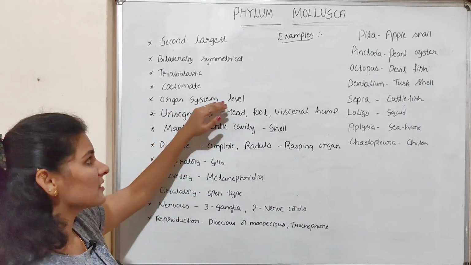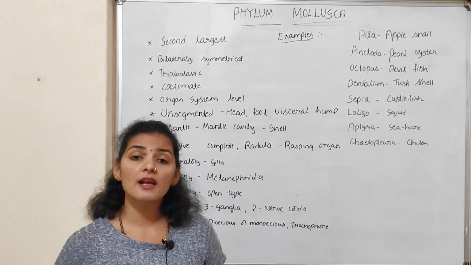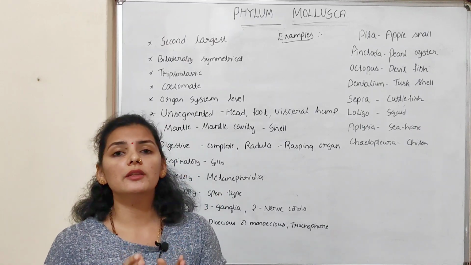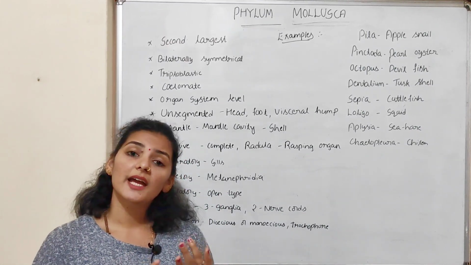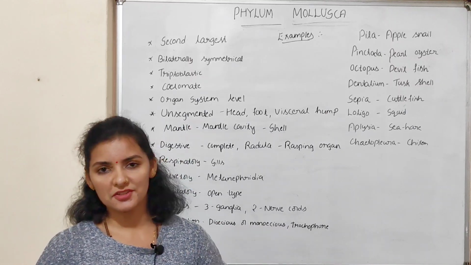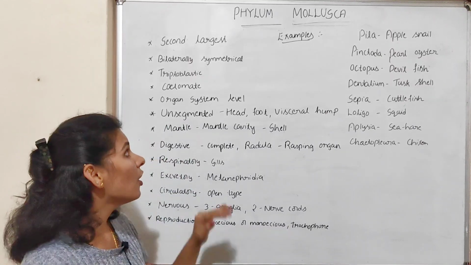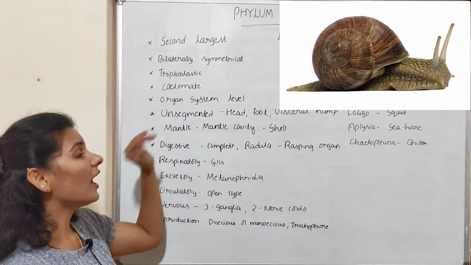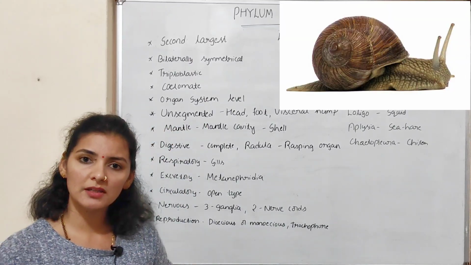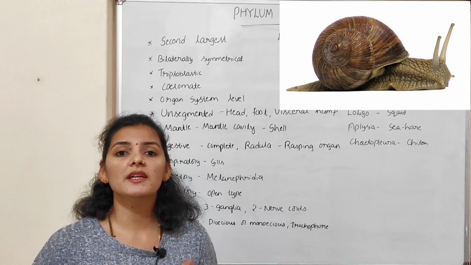They show organ system level of organization. This means some of the organs work together to form a particular system which performs particular functions, like the digestive system, excretory system, circulatory system, etc. These organisms are unsegmented, meaning segments or metameres are absent.